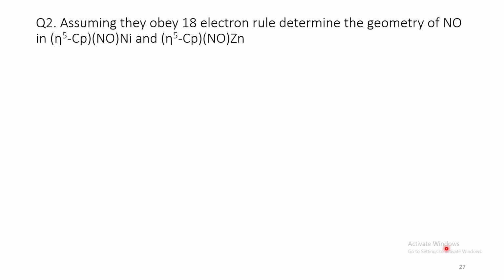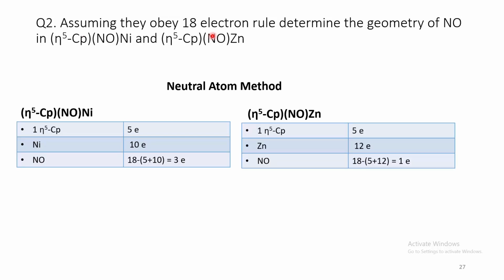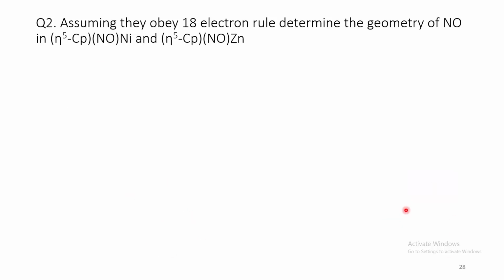Next, assuming they obey the 18 electron rule, determine the geometry of NO in these two complexes. Neutral atom method first. According to neutral atom method, in the first case, nitrosyl should be a 3 electron donor and in the second case, nitrosyl should be a 1 electron donor. That gives the first case linear geometry and the second case bent geometry.